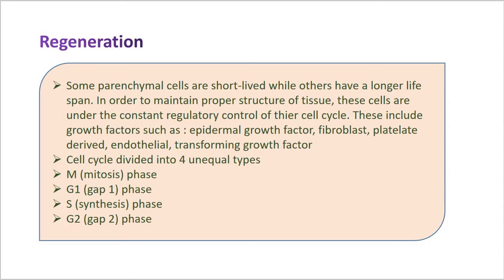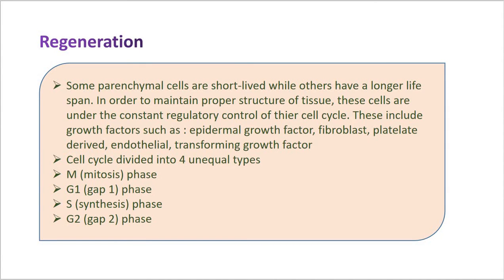Then the S phase is the synthesis phase, where the synthesis of nuclear DNA takes place. This is followed by the gap 2 phase, where after completion of nuclear DNA duplication, the cell enters the G2, that is gap 2 phase.